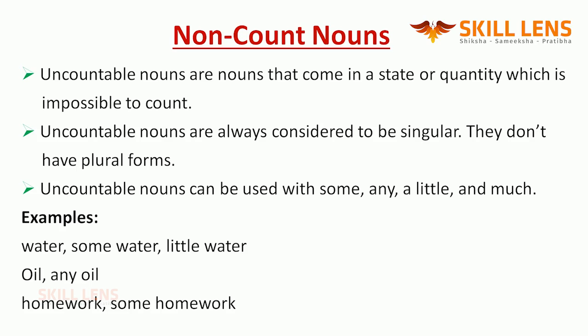Homework is another uncountable noun. There is no plural form of an uncountable noun. So people who use homeworks, kindly change yourself. There is nothing called homeworks. Homework is non-count. You can say some homework, a little homework, a lot of homework, and so on.